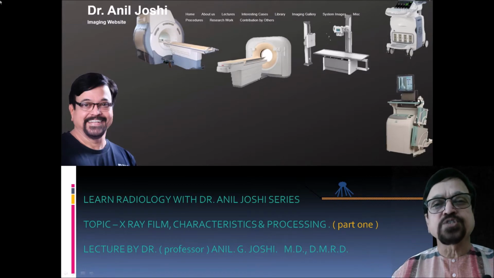Today's topic is radiophysics, and it particularly targets technology courses and also the technicians, for knowing briefly what is the physics behind the X-rays. That is the X-ray production, X-ray film, darkroom, processing, how the image is formed, how a latent image is formed, how a final image is formed, and all these things we are going to see in part 1 and part 2. Since the topic is extensive, we have to divide it into part 1 and part 2.